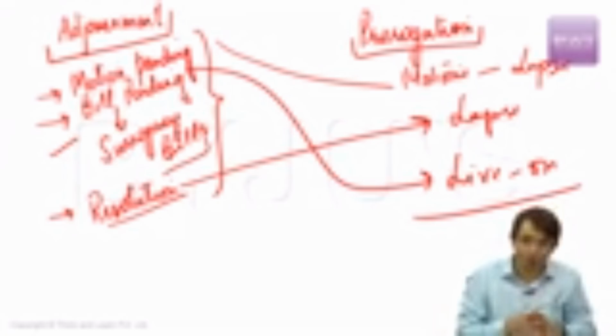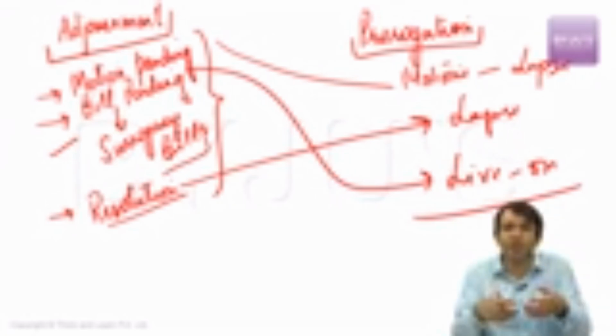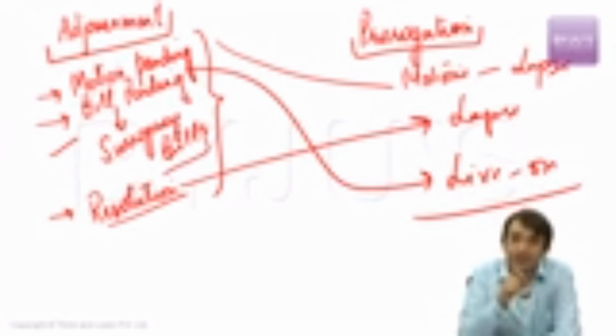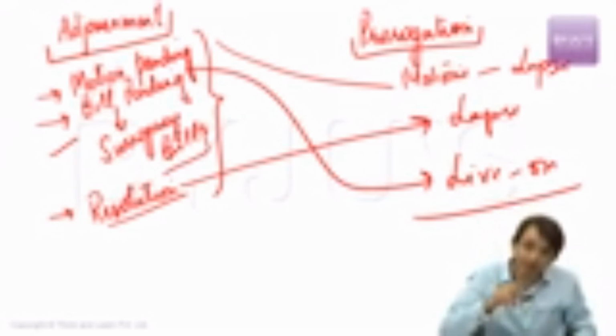Now, if the House has been adjourned, or if the House has been prorogued, what will happen to these bills, motions, resolutions? If it is adjournment, nothing will happen. But if it is prorogation, which is the termination of a session, which is the end of the session, motions and resolutions will lapse, but bills will continue to have a life of their own. But not just adjournment, not just prorogation.